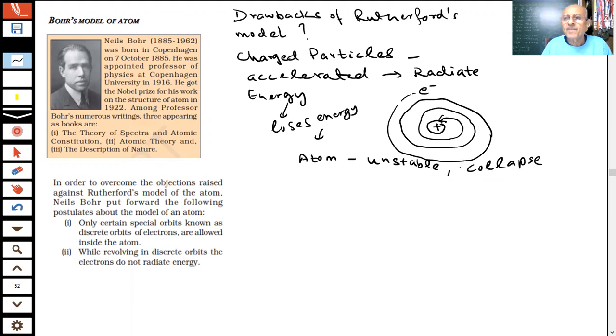Therefore, student, this model of the atom is unstable and therefore it cannot explain the matter which exists in the world we live in, students. And you won't be here, I won't be here if the atom is not stable.